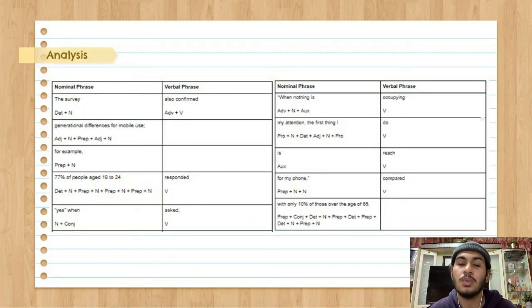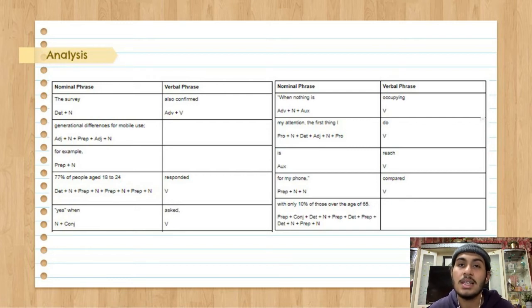On the nominal phrase, the is a determiner, while survey is a noun. On the verbal phrase, also is an adverb, and confirm is a verb only. On the nominal phrase, generational is an adjective, while differences is a noun. For is a preposition, mobile is an adjective, and use is a noun. For the nominal phrase, for is a preposition, example is a noun.